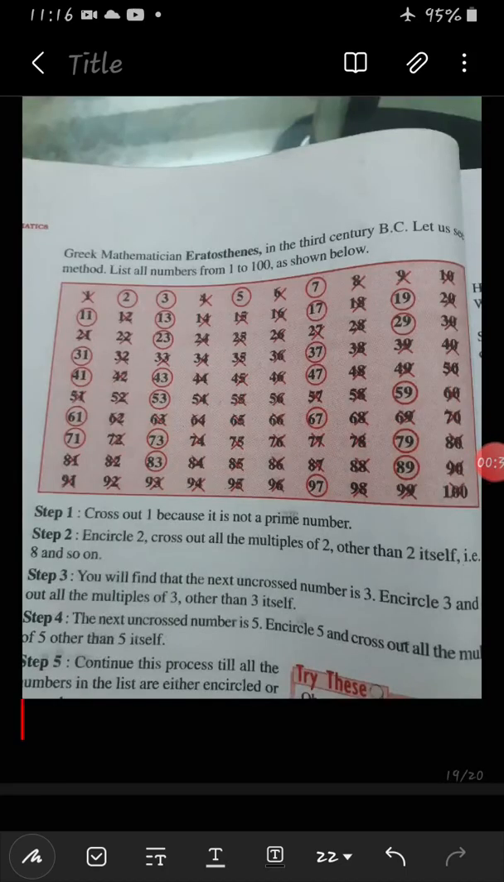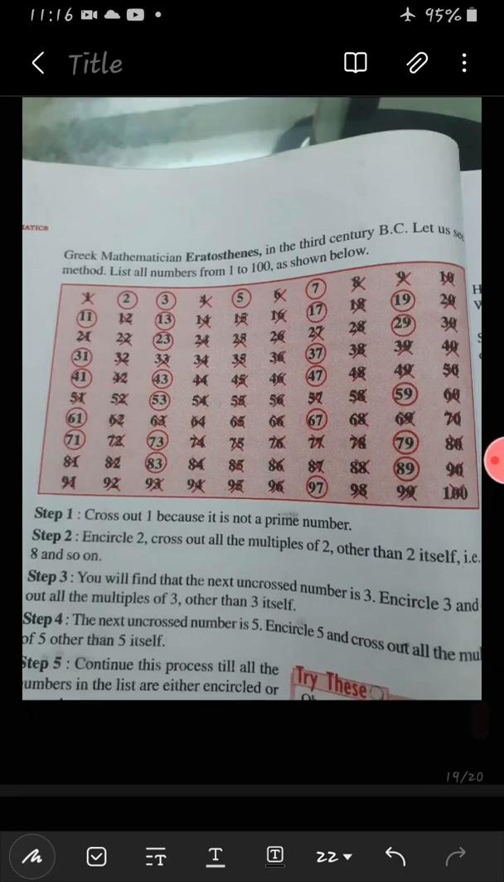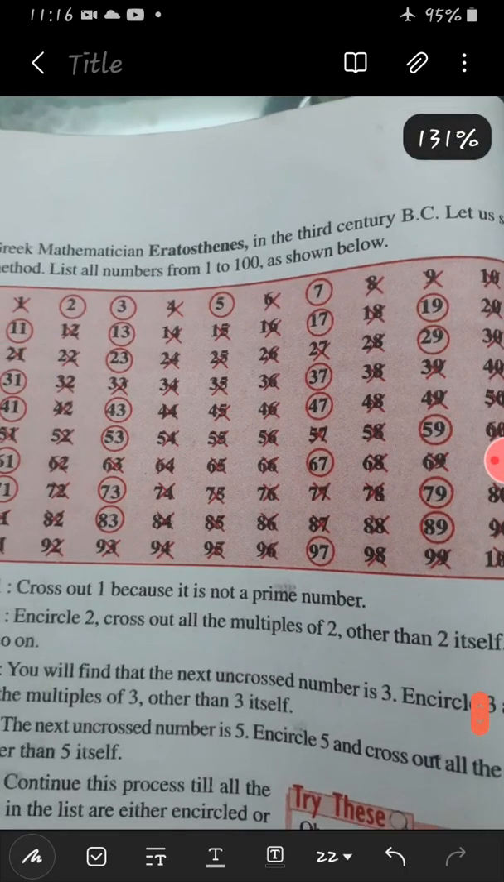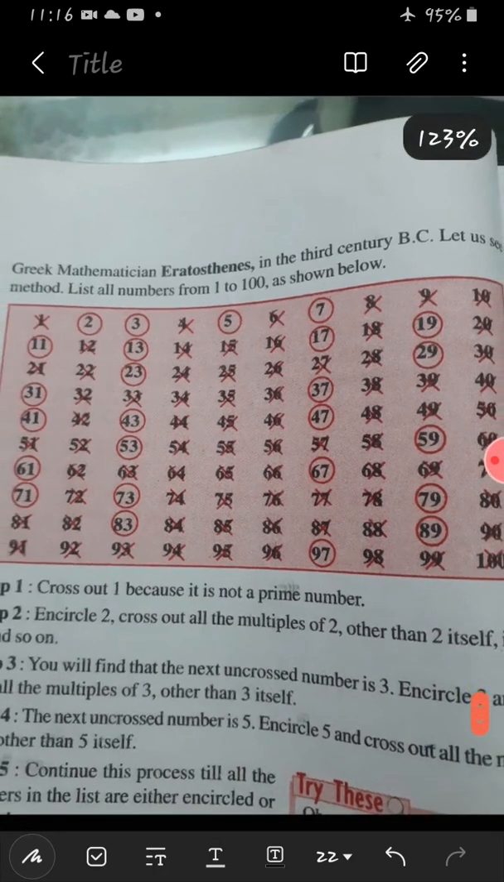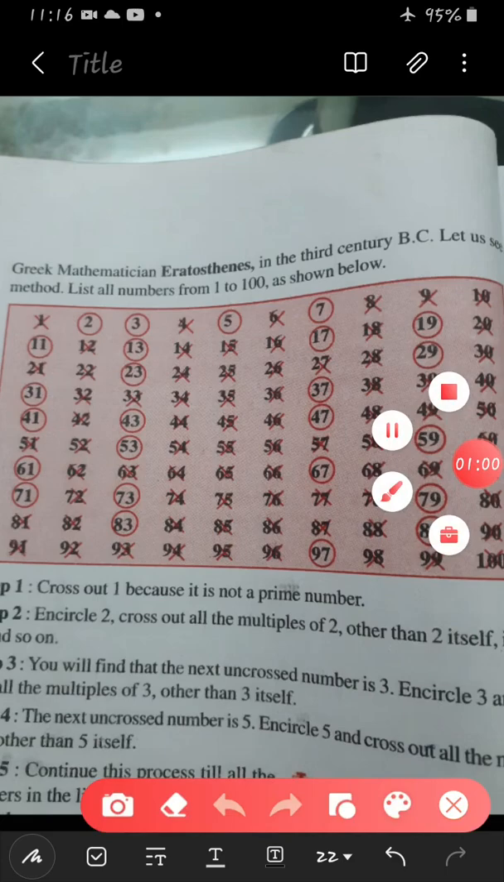See this page. Okay, we will go through. So here you can see the numbers which are circled, they are prime numbers, and which are crossed, they are composite numbers. But one is a number which is neither prime nor composite. So we can see here 17. So 13 we got, 13 is there, as well as 31. Both are reverses and both are prime.